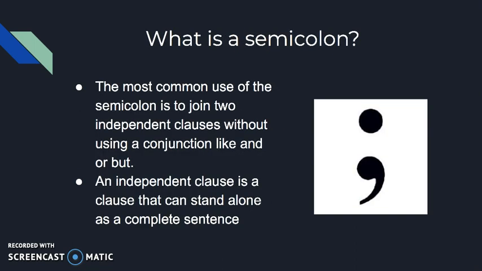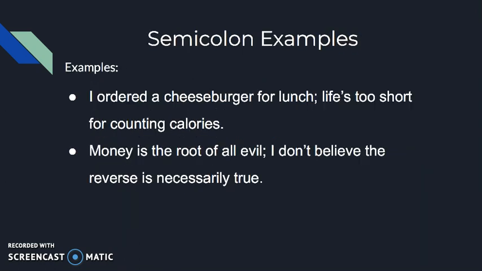So let's start off by talking about what is a semicolon. The most common use of a semicolon is to join two independent clauses without using a conjunction like and or but. An independent clause is a clause that can stand alone as a complete sentence. So let's keep this in mind as we're looking at our next examples of a semicolon.